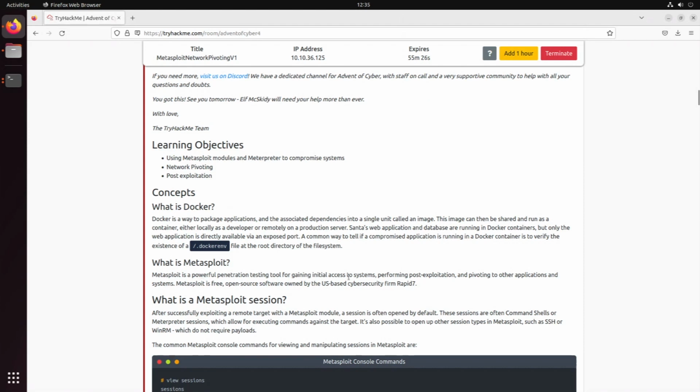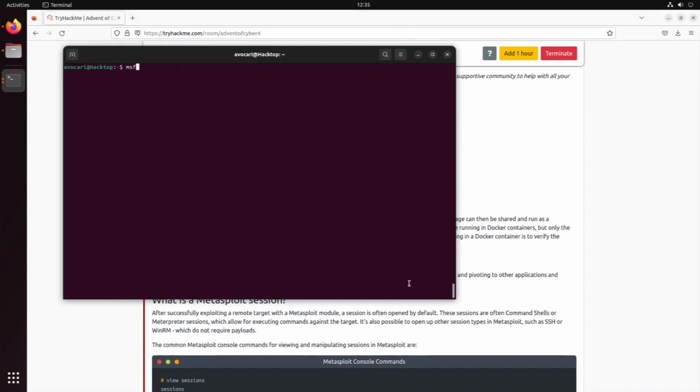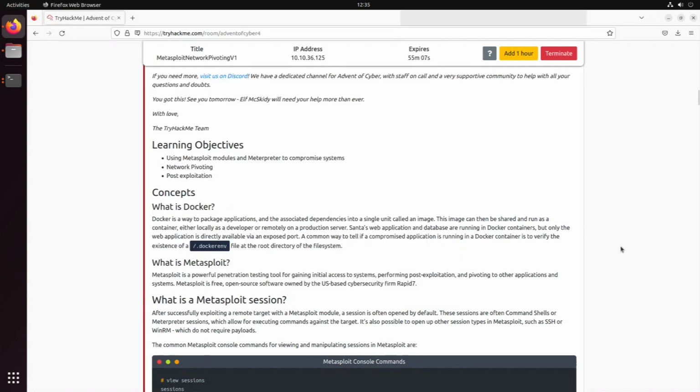So now we're going to start with Metasploit. Metasploit is a powerful tool for penetration testing. It is free and open source and owned by the cybersecurity firm Rapid7. So for Metasploit, we're actually using the msfconsole. I'm actually going to start it in the background because this takes some time.